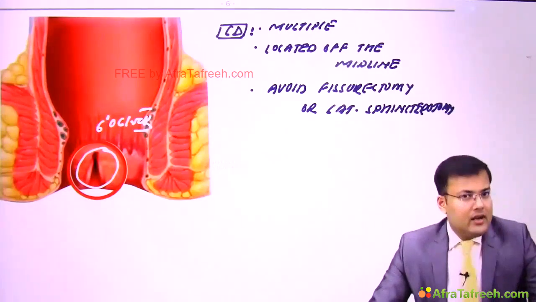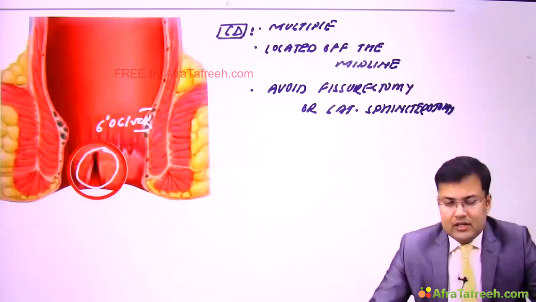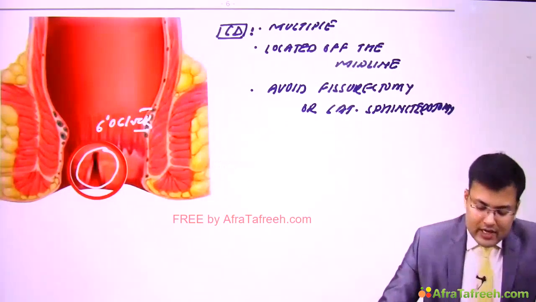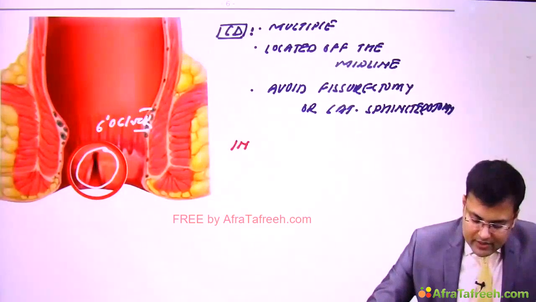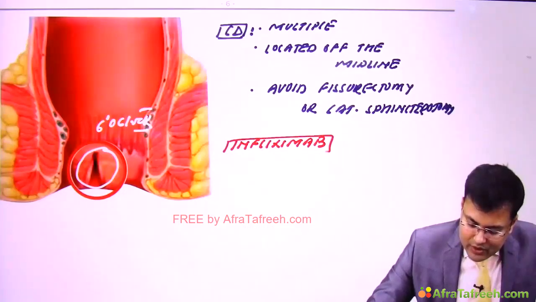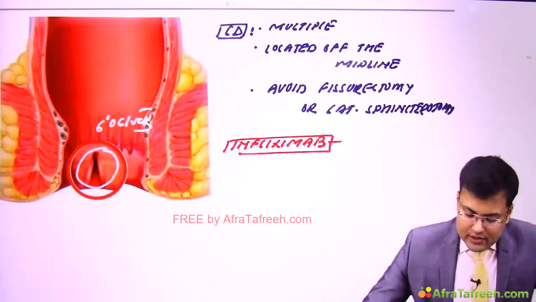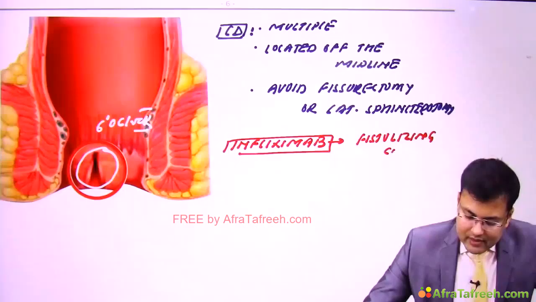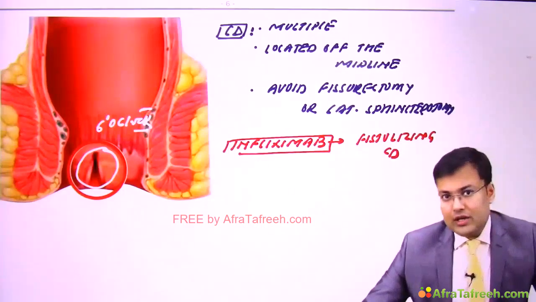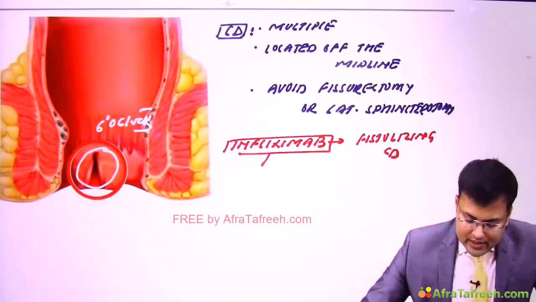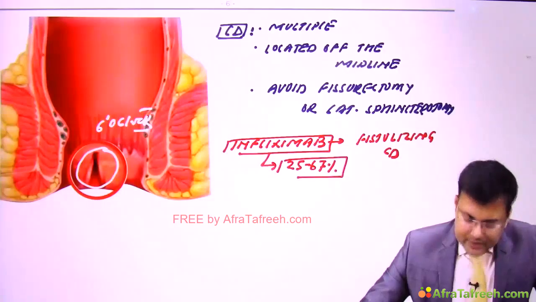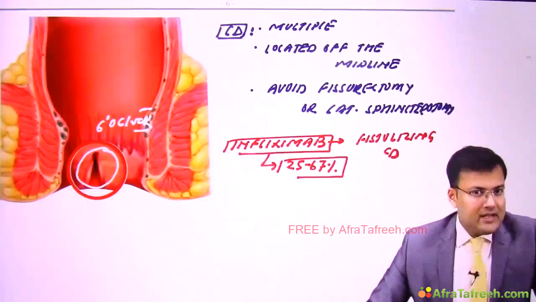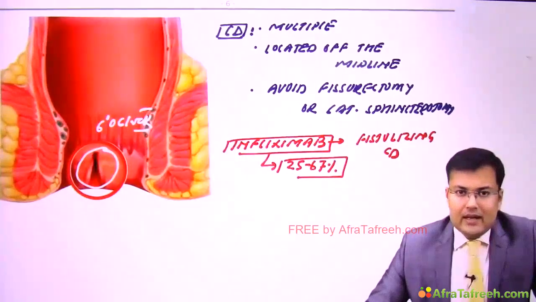Clear? Third, related to fistulizing Crohn's disease, or the patients of Crohn's disease who are having fistula, there is one agent which helps in fistula closure. So we discussed in the management what? Infliximab. So this is used in fistulizing Crohn's disease, clear. And what is the rate of fistula closure after the use of this agent? The rate of fistula closure is 25 to 67%. So these are the basics in relation to the management of perianal Crohn's disease.